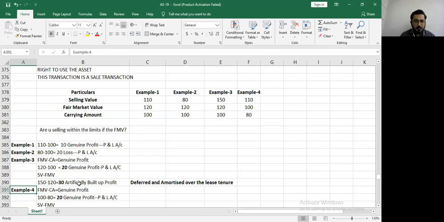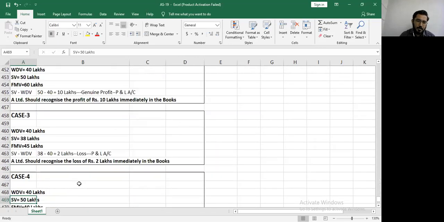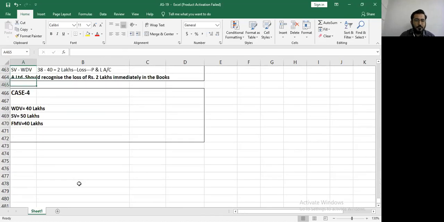Can we go back? Yes, sir. Okay. We don't have genuine profit. Then what will you do? Then we will just deduct sale price, no, sorry, fair market value from the sales price. Then what will you do? We will deduct sales price from fair market value. That is, fair market value minus sales price equals 50.